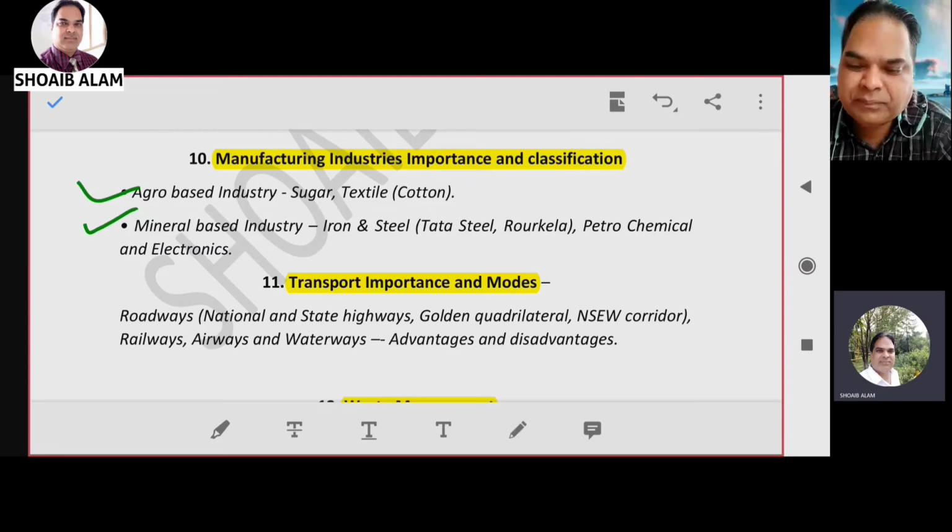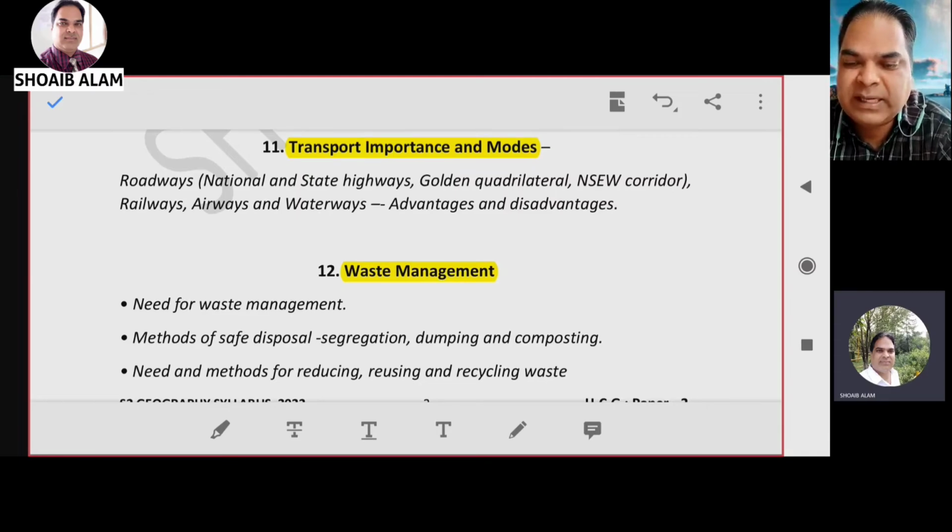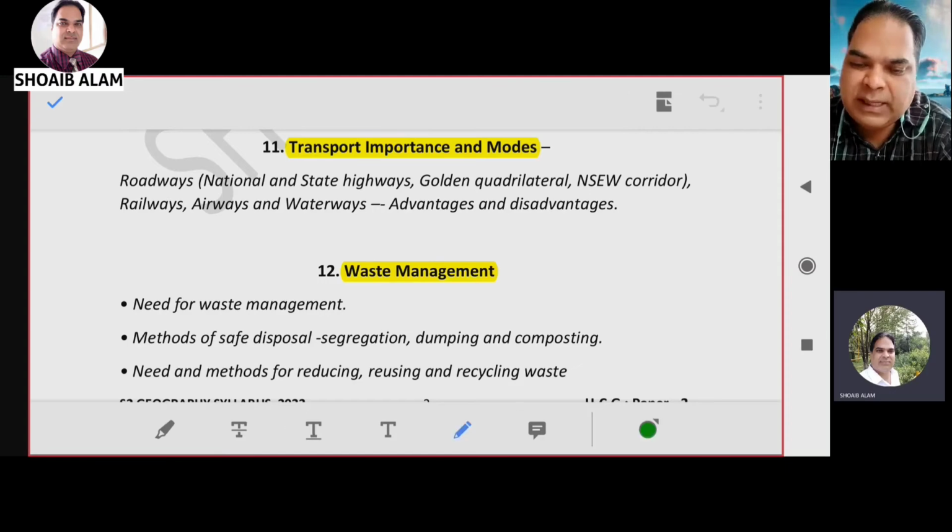Then from chapter number 11, you have to go through roadways. Within roadways, you have to go through national as well as state highways, then the Golden Quadrilateral, the NS-EW corridor. Then railways also you have to go through.